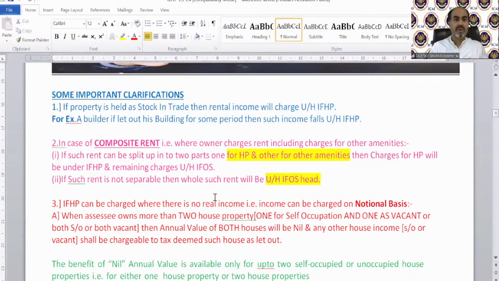Clear? So now moving on to the query session, let's see what queries have been asked till now. Then we will come again and resume point number 3.